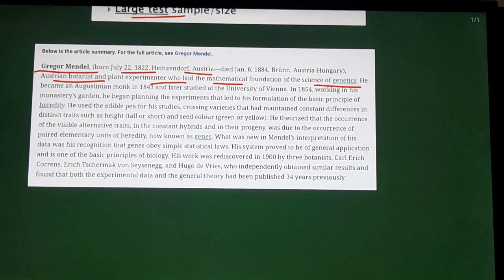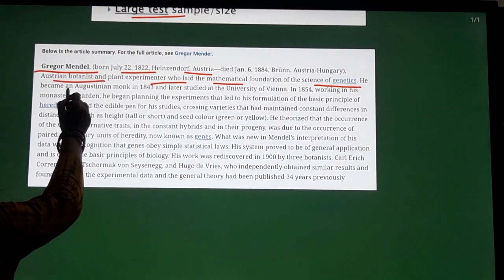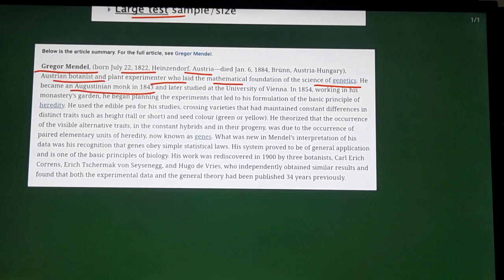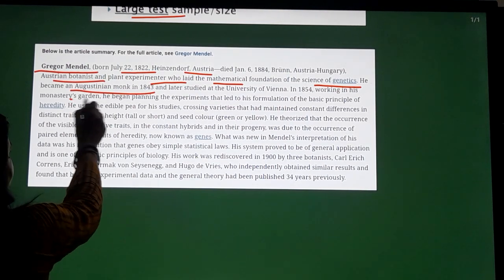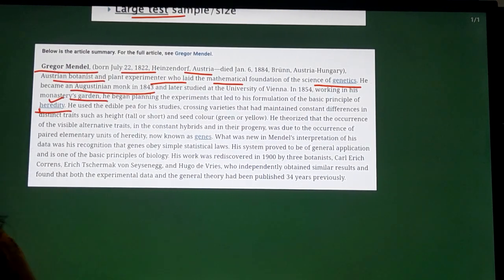In 1843 he became an Augustinian monk. Then he started doing experiments in his garden on the pea plant and gave the concept of heredity. The concept of heredity means the transfer of characters from one generation to the next generation and how it occurs. That was told to us for the first time by Mendel.